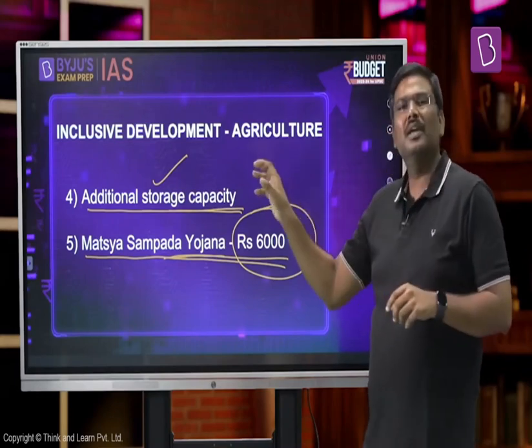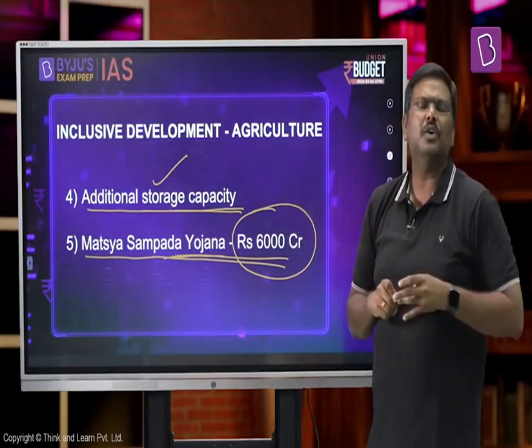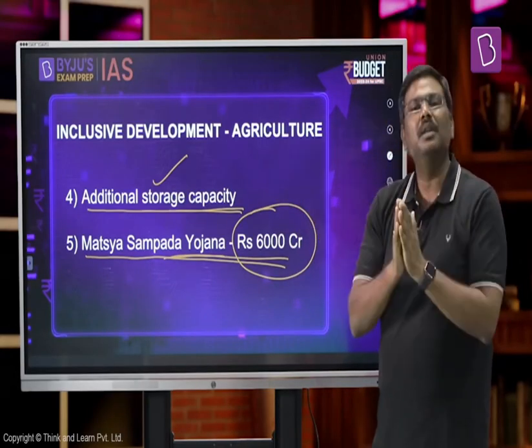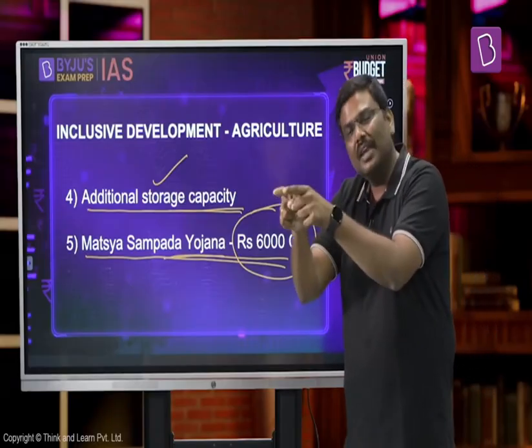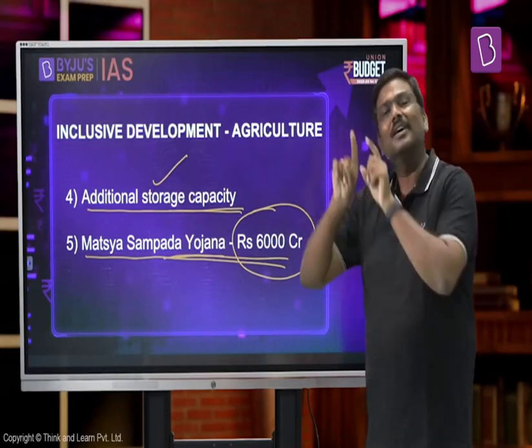Now, looking at the current year's budget, when you talk about higher infrastructure investment, when you talk about investment in the form of 20 lakh crore rupees of loans given to the rural market, that is for the promotion of the agriculture sector, etc. What is the outcome of all of this? The outcome is simple. The money supply in the economy is going to increase. That is, the money that goes to the households is going to increase. And that will lead to higher aggregate demand for goods and services, thereby contributing to growth in consumption and growth in the economy.